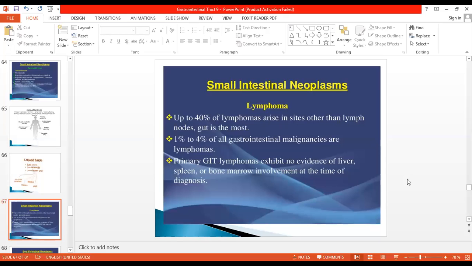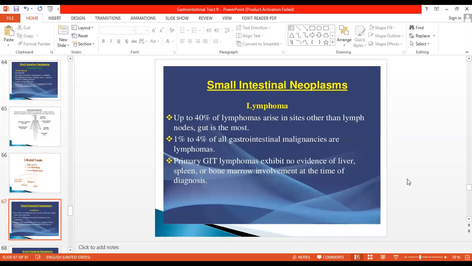40% of lymphomas arise in sites other than lymph nodes, and the gut is the most common site. 1 to 4% of gastrointestinal malignancies are lymphomas. Primary gastrointestinal lymphoma exhibits no evidence of liver, spleen, or bone marrow involvement at the time of diagnosis. We are only going to call it primary gastrointestinal lymphoma when we do not have lymphoma present in the liver, spleen, or bone marrow.